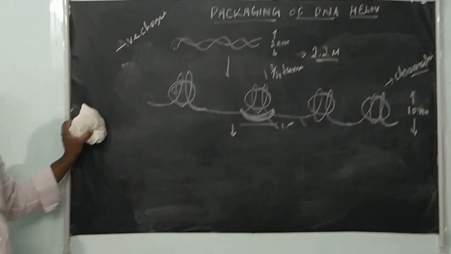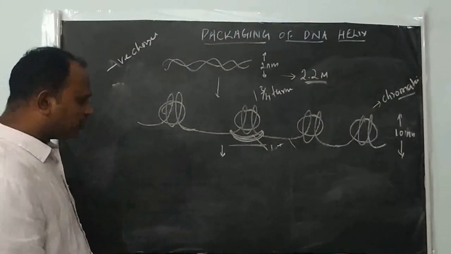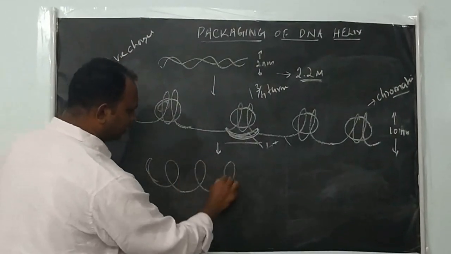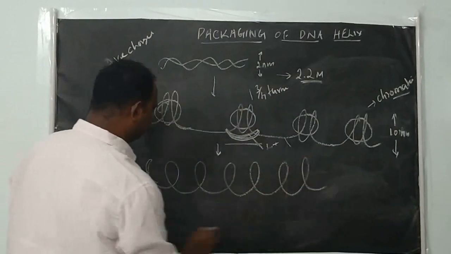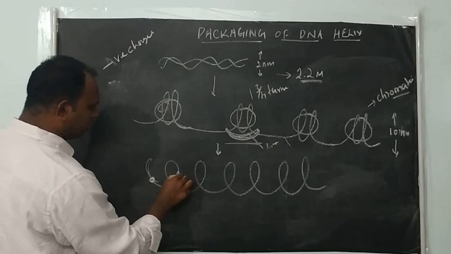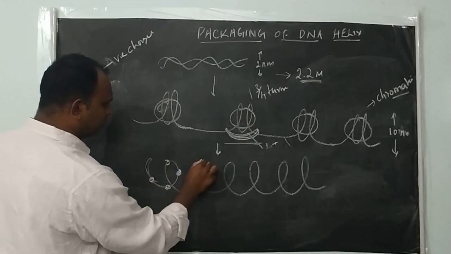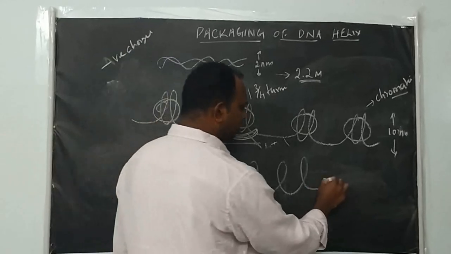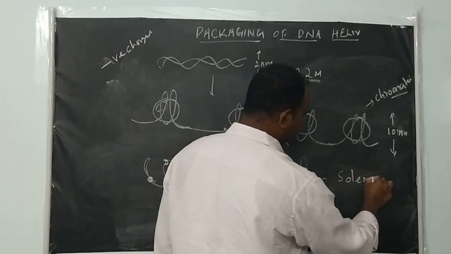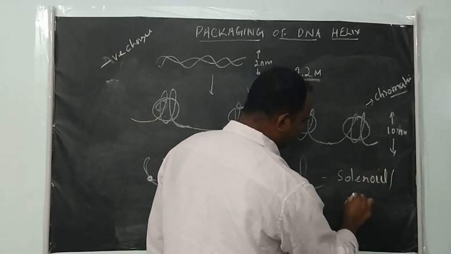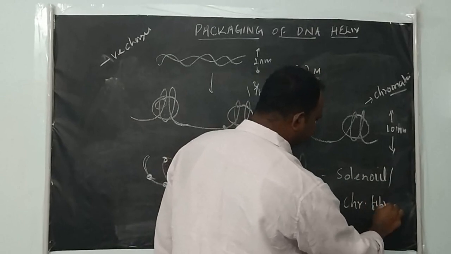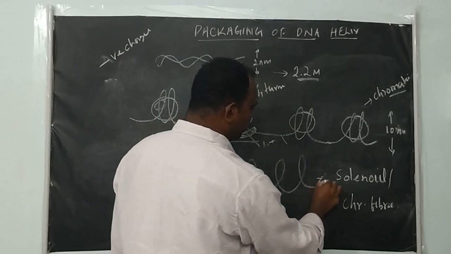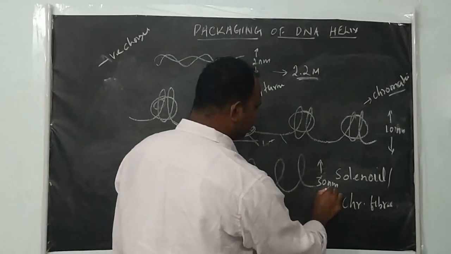Again, the chromatin undergoes further folding and coiling. So with this further folding and coiling, the nucleosome beads undergo further coiling like this. This coiled structure is called a solenoid, or you can say chromatin fiber. Now the diameter of this coil is 30 nanometer.